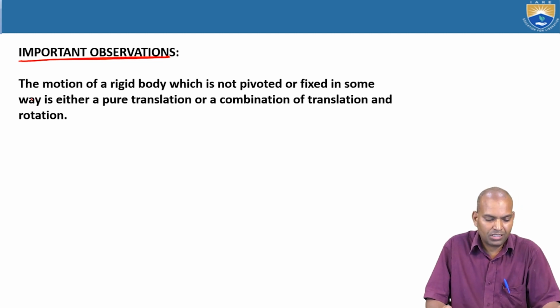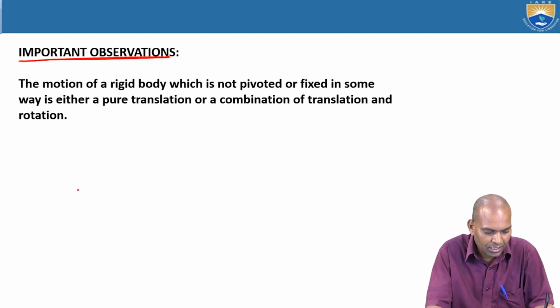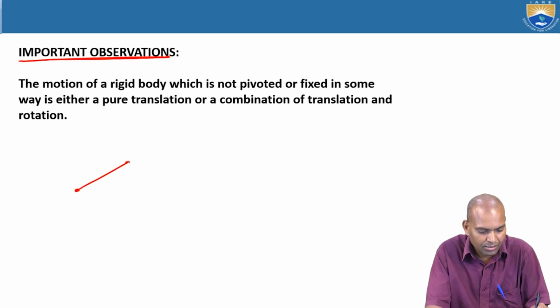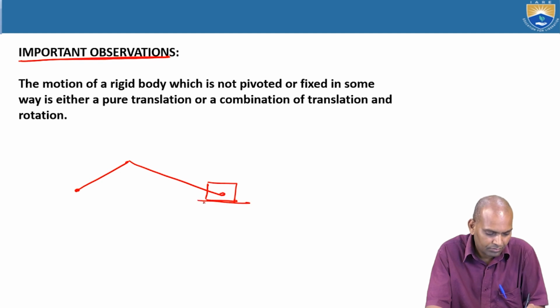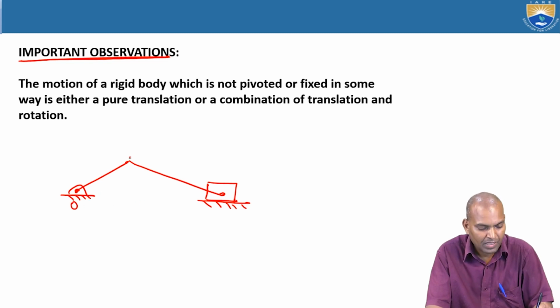Very important: if you consider a slider crank mechanism, that is a crank and a slider, with fixed point O, A, and B. It has link 1, link 2, link 3, and link 4.